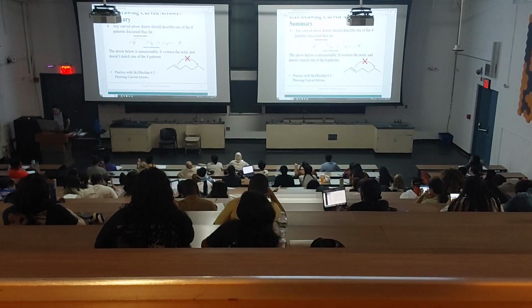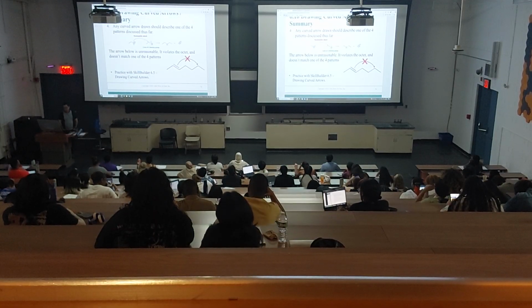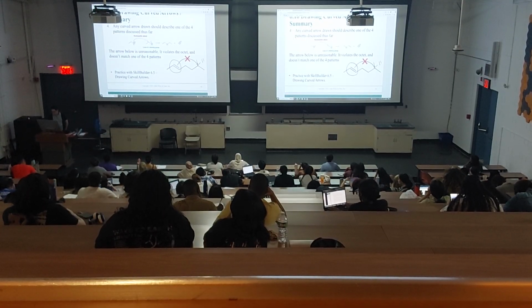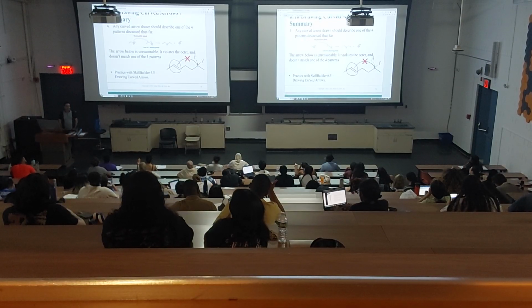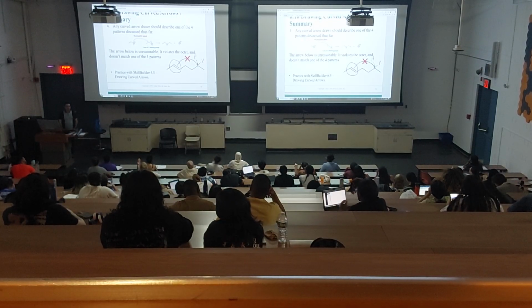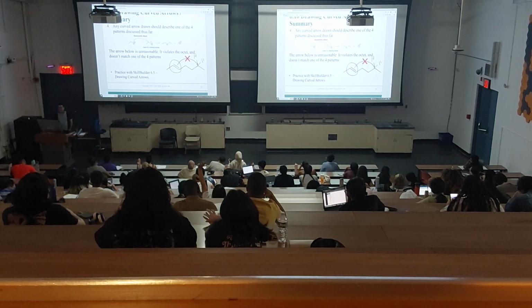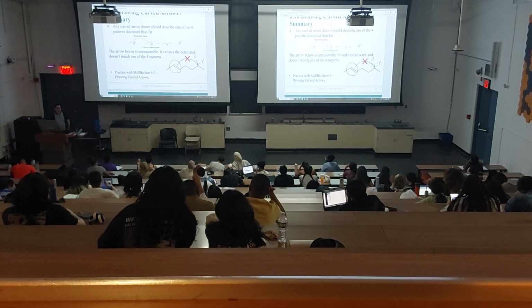So again, when you draw arrows, make sure that your arrows always start at electrons. Why is this unacceptable? Because here we have two hydrogens. That carbon has no positive charge, right? Between carbon and hydrogens, you can't attack it because it has to be an electrophile.